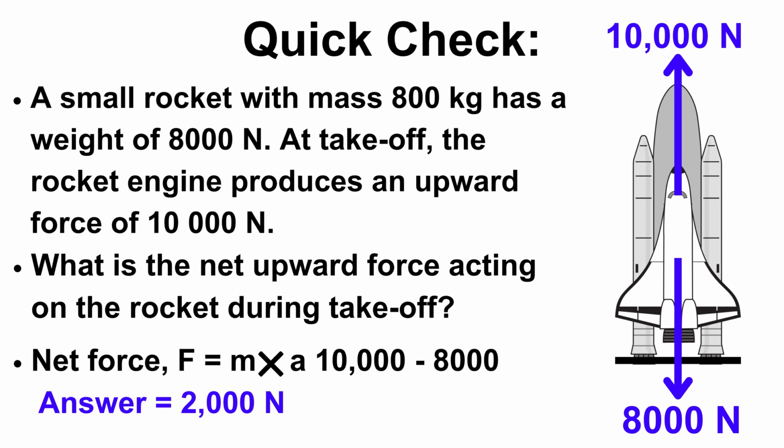A small rocket with a mass 800 kilogram has a weight of 8,000 Newton. At takeoff, the rocket engine produces an upward force of 10,000 Newton. What is the net upward force acting on the rocket during takeoff? Net force F is equal to 10,000 minus 8,000, so the answer will be 2000 Newton.